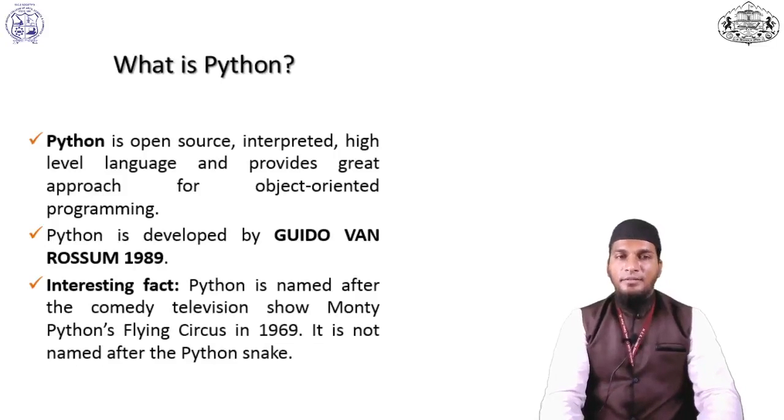What is Python? Python is an open source, interpreted, high-level programming language. It provides a great approach for object-oriented programming. And Python was developed by Guido van Rossum in 1989.